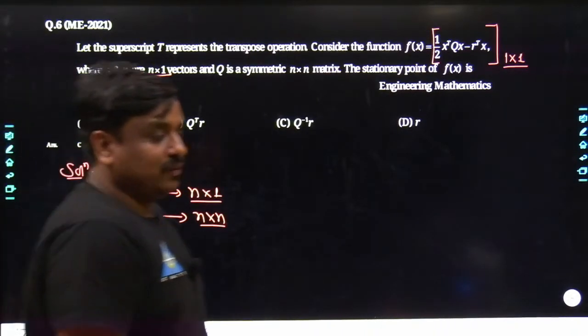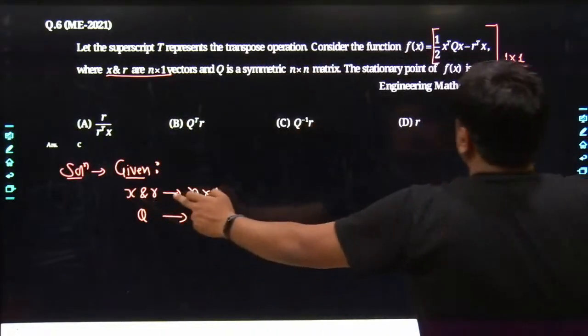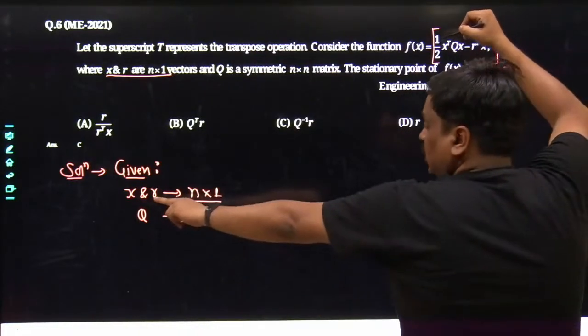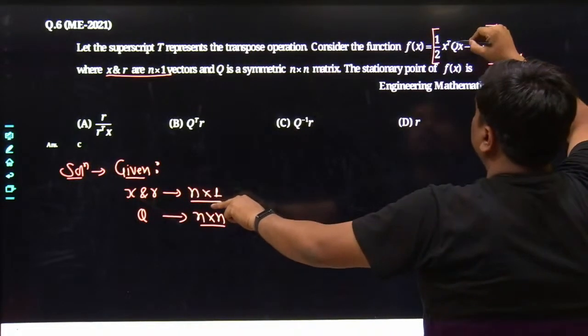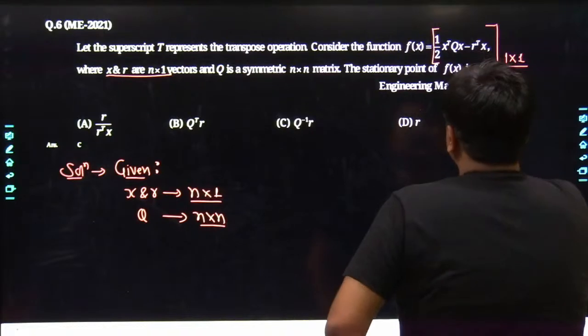So now you yourself would be able to understand. See, here it is x transpose. The order of x is nothing but n cross 1. So obviously the x transpose would lead to 1 cross n.